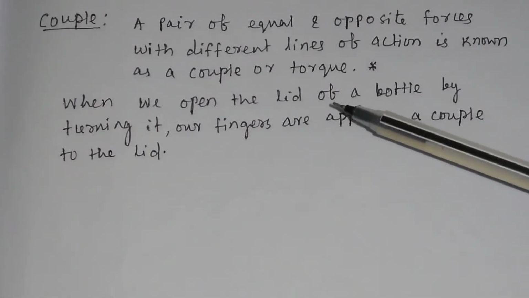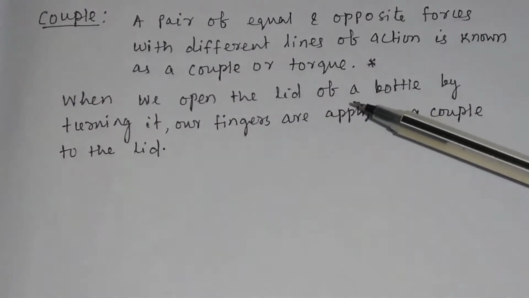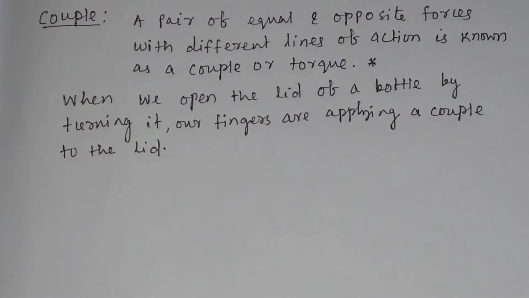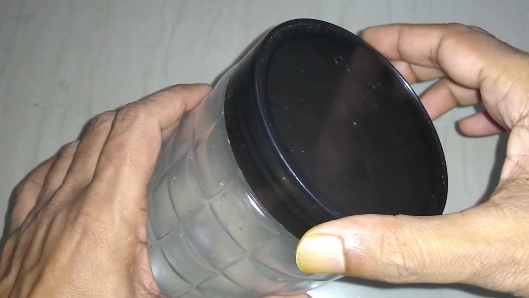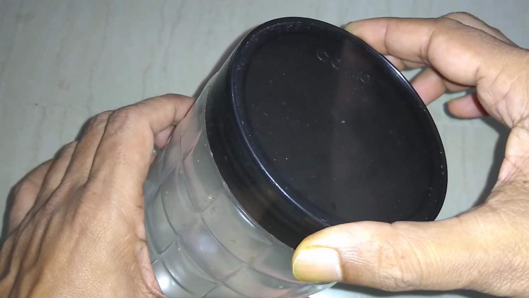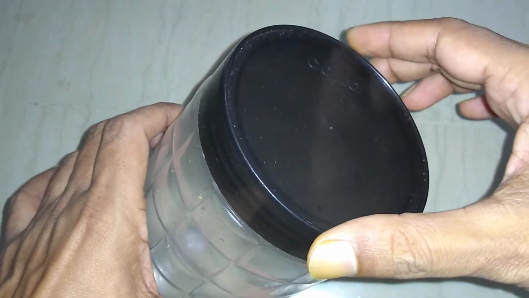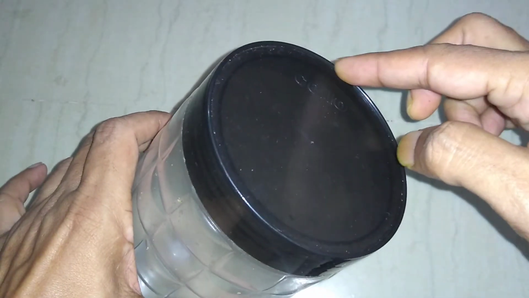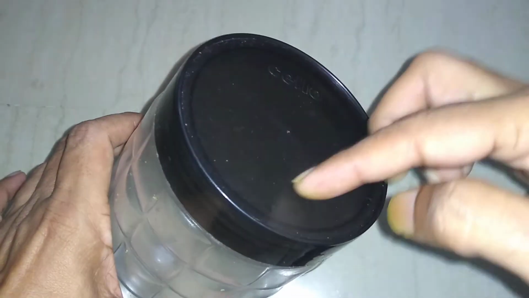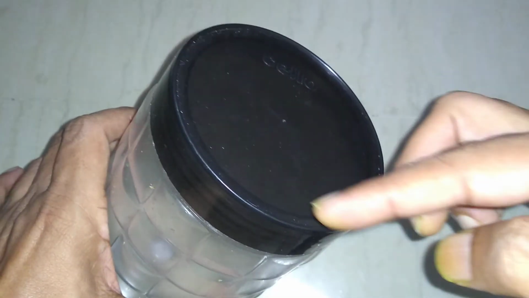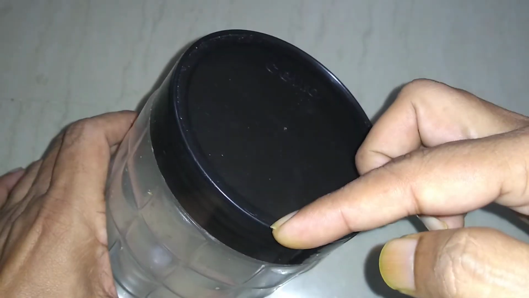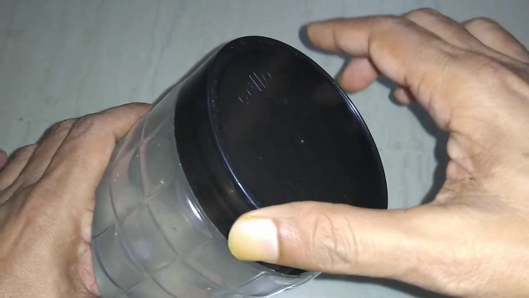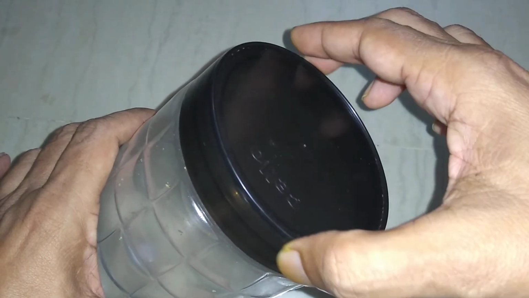For example, when we open the lid of a bottle by turning it, our fingers are applying a couple to the lid. You see in this experiment, when we open the lid, we apply a force here and also apply a force here. And here the force is in this direction, and here the force is in this direction. The two forces are in opposite direction. You see, I am applying force in opposite direction. Then you will get a couple.